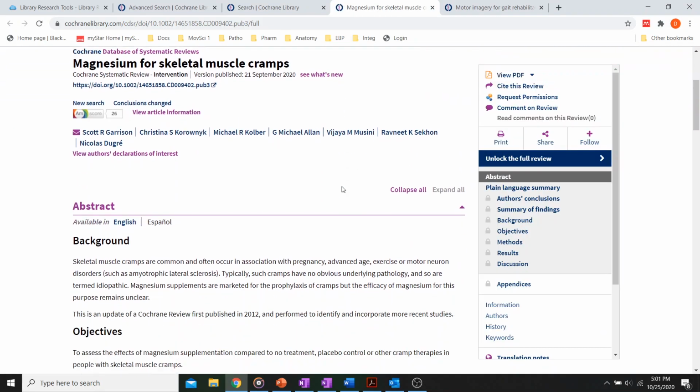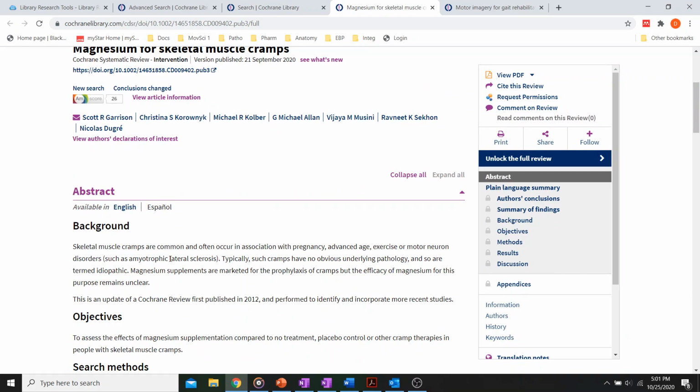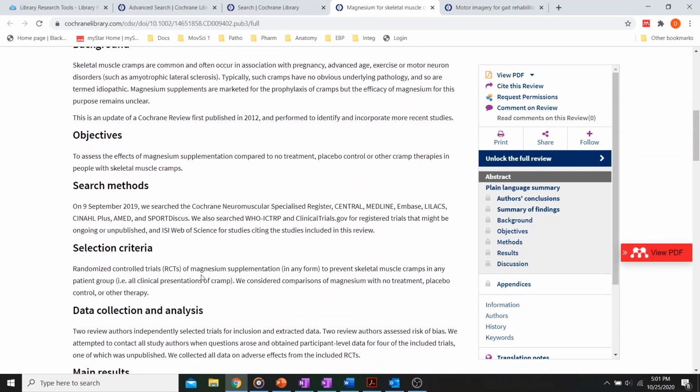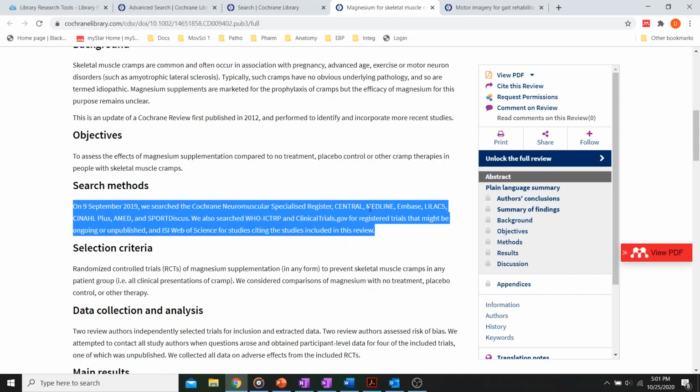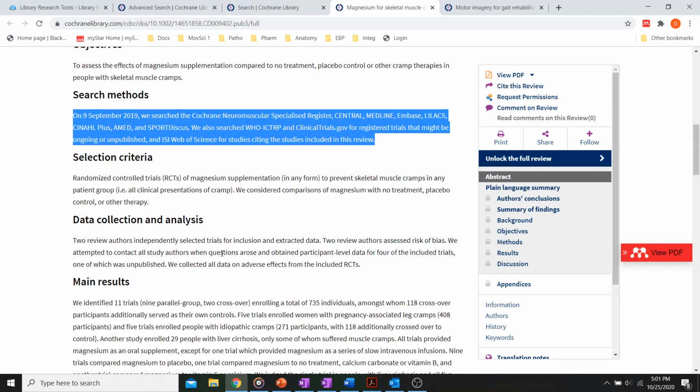You can just click on this, and it tells you what skeletal muscle cramps are. So they concluded this using all of these databases, randomized controlled trials of magnesium.